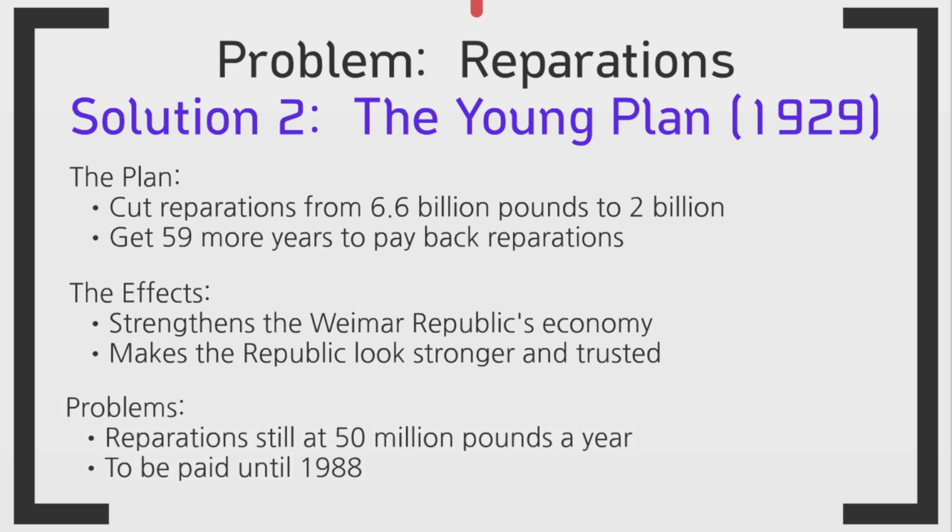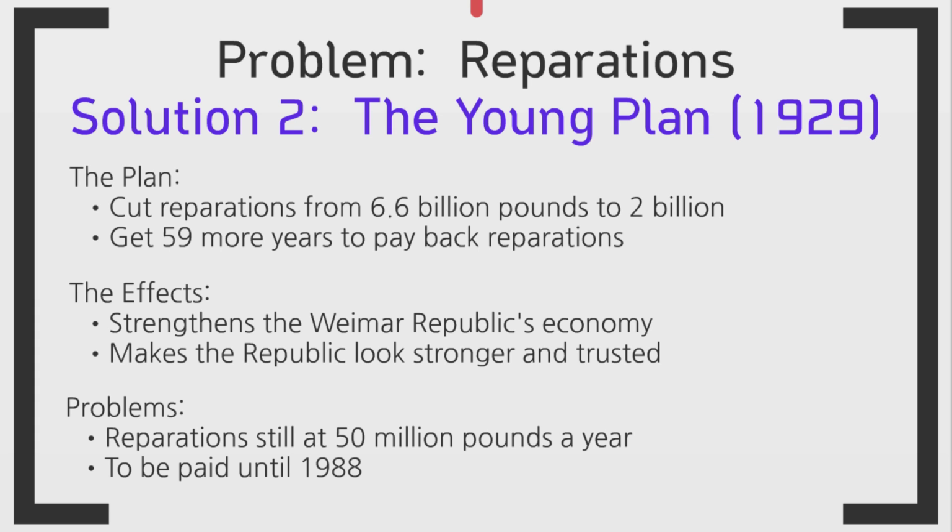However, there are still problems, and they were that the reparations were still around £50 million a year, and they were being paid up until 1988. So people like Hitler and the Nazi Party felt that this was actually pushing the burden of the war onto the young people of Germany, and the people who had nothing to do with the war at all. It was punishing the young for the problems of the old.